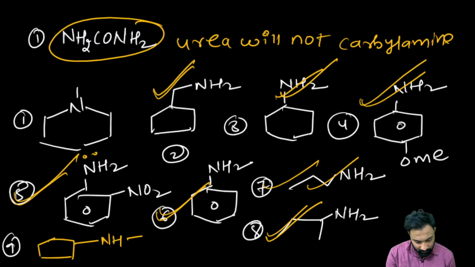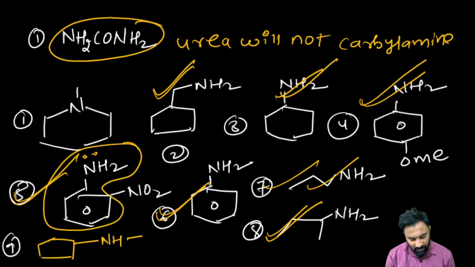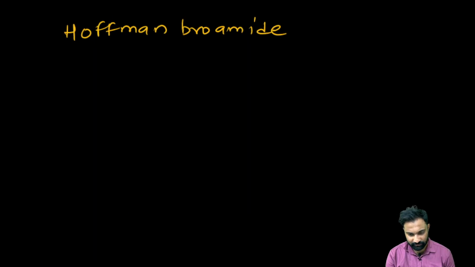Clear? Because it will become the isocyanide. Just see the primary or aliphatic amine. There is no effect of the minus M and the minus I.